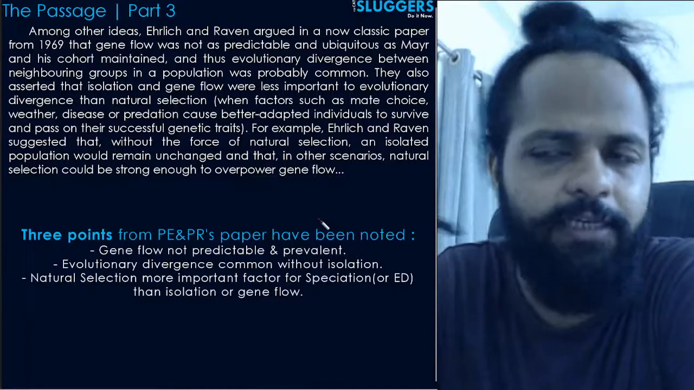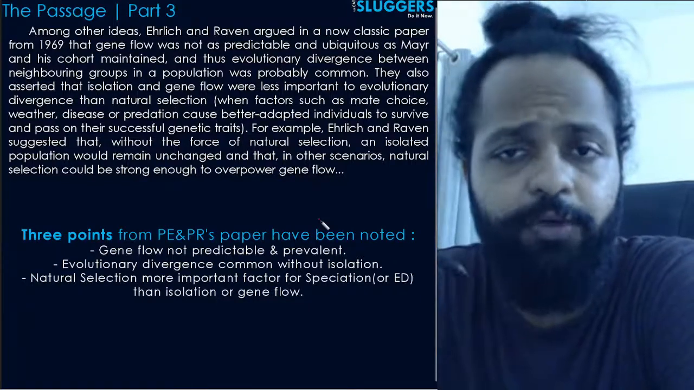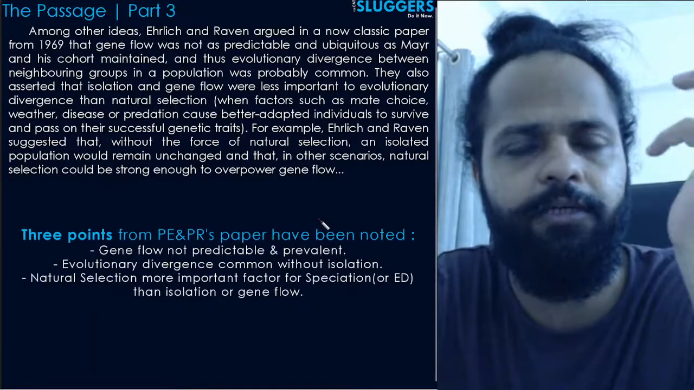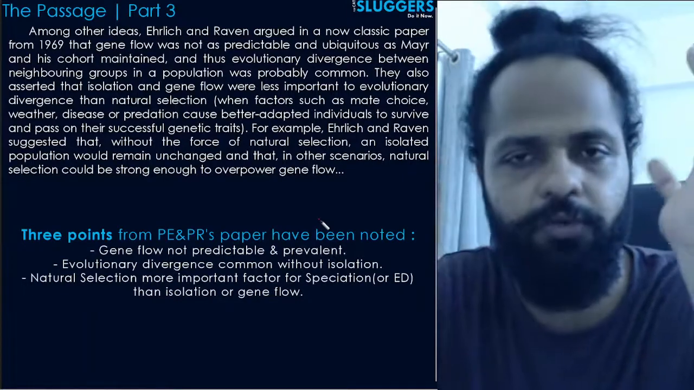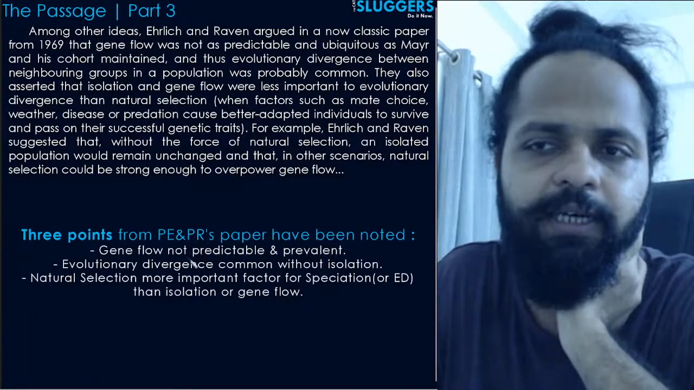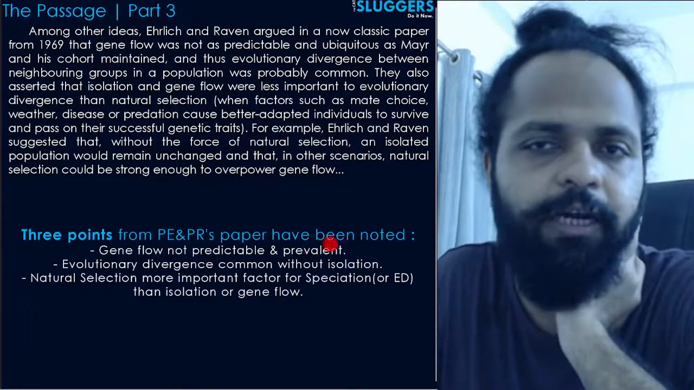The first guy noted कि नहीं, gene flow तो काफी prevalent है, ubiquitous है, होता है. Ubiquitous means कि like it keeps happening, like there's no dearth of it, there's no lack of it, जहाँ देखो होता रहता है, right? Gene flow. So but according to these people, इनके पेपर के हिसाब से, इनकी स्टडी के हिसाब से है कि नहीं, gene flow is not that predictable and prevalent.